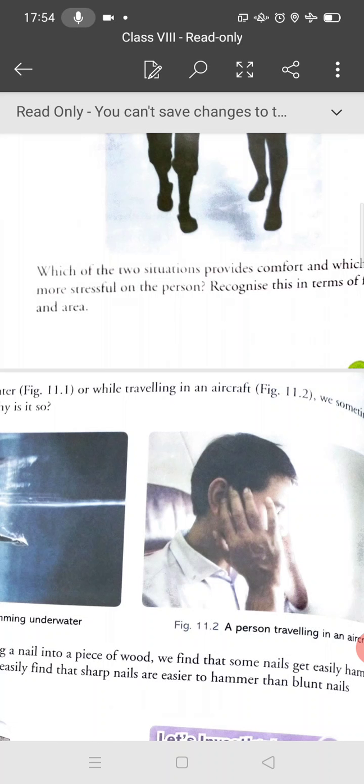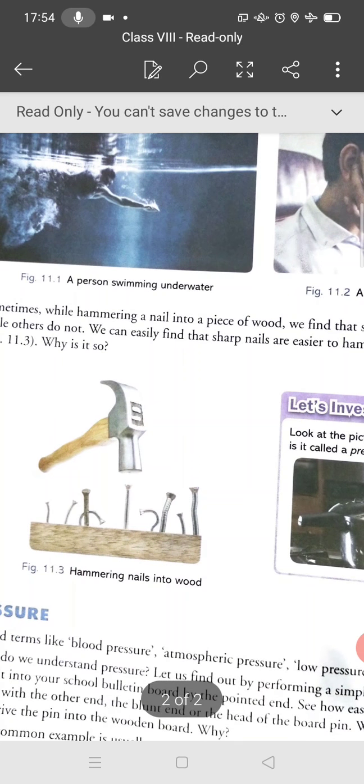We discussed in the last chapter that if area is increased, force will be increased, and if area is less, force will be decreased. Take the example of hammering nails into wood. If you take a sharp nail, its area is less, so it is easily hammered into a piece of wood.